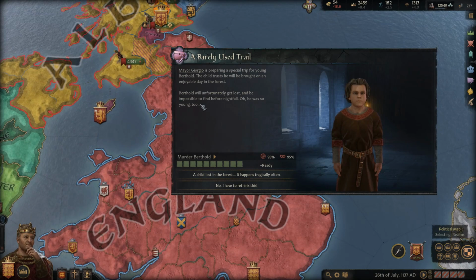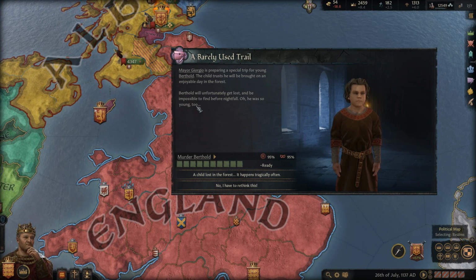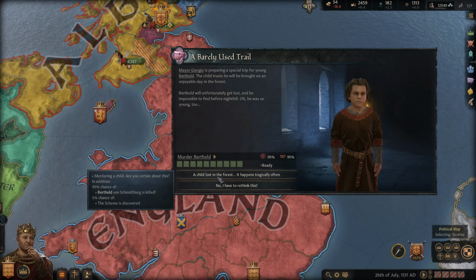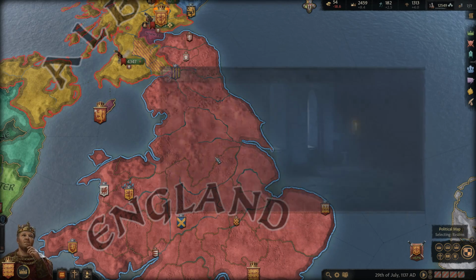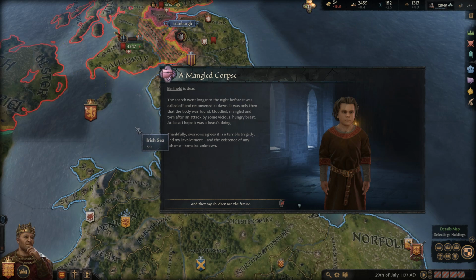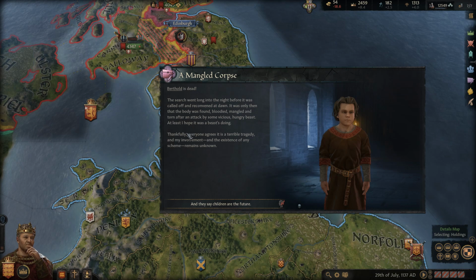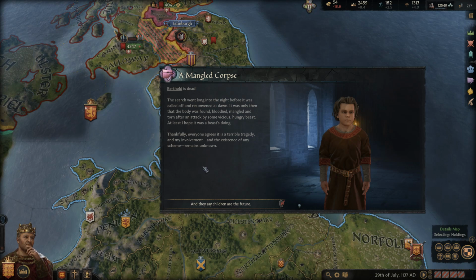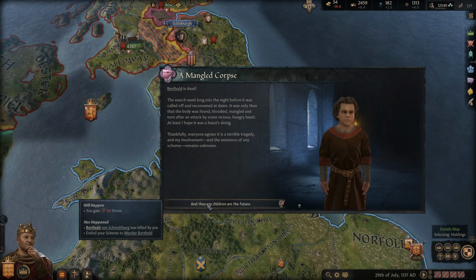So the mayor is preparing a special trip for young Berthold. The child trusts he will be brought on an enjoyable day in the forest. Berthold will unfortunately get lost, and it'll be impossible to find before nightfall. Oh, he was so young too. So 95% chance of success, and he is dead. The search went long into the night before it was called off and reconvened at dawn. It was only then that the body was found, bloodied, mangled, and torn after an attack by some vicious, hungry beast. At least I hope it was a beast doing. Thankfully, everyone agrees it is a terrible tragedy, and my involvement in the existence of any scheme remains unknown.